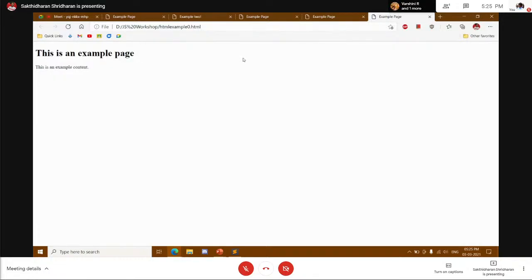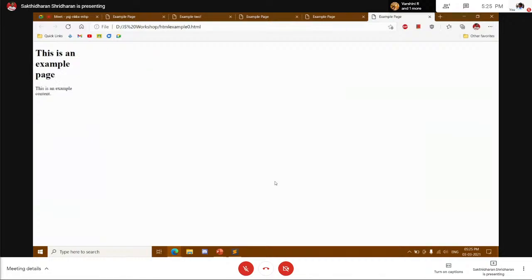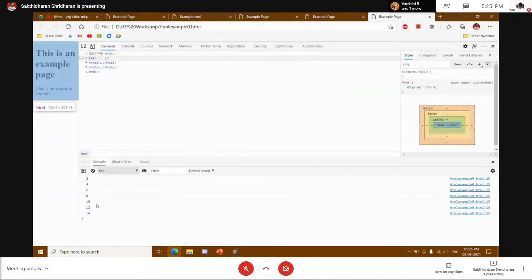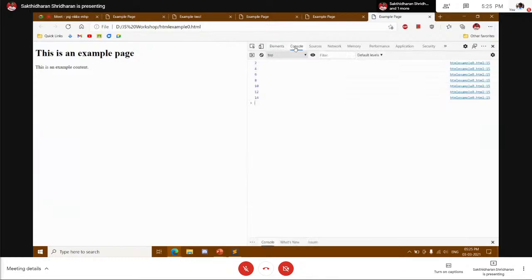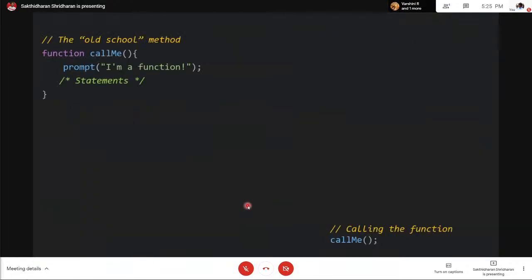Now you don't see any output here because the output is in the console.log. Here I think I've given console.log, so it's in the console. If you right click and give inspect, you could see the content here. You can see the console, and all the even numbers between 1 and 15. So this is how loops work in simple JS code. Now next, let's go to functions.